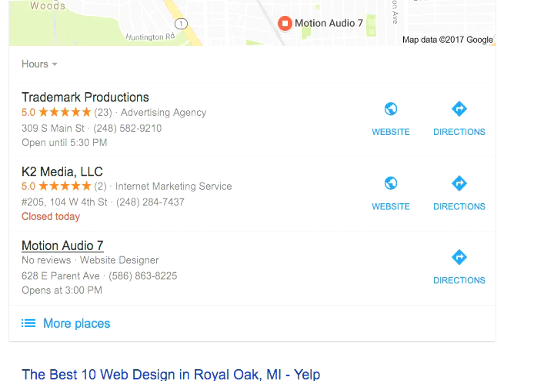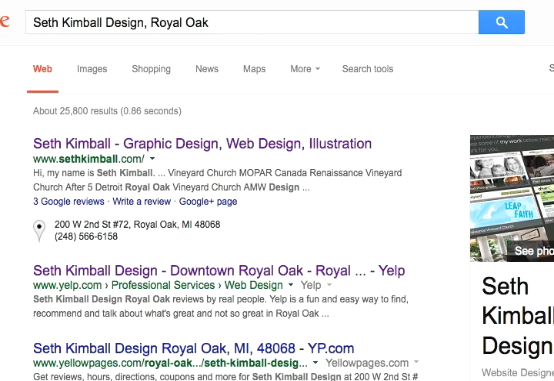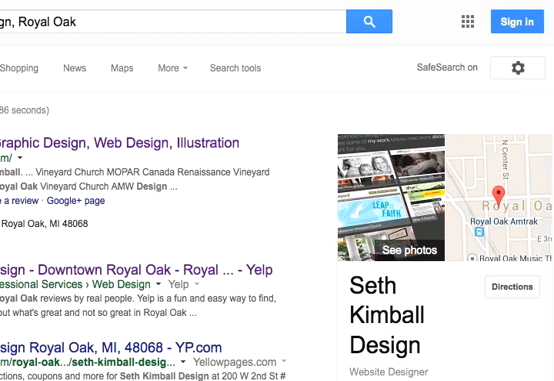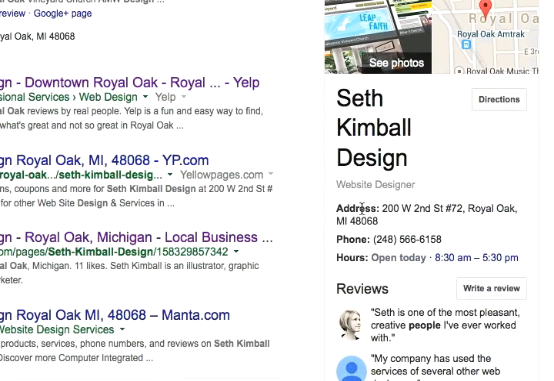And I used this web design Royal Oak as an example because I am in web design. I do web design, and now I don't do a ton of SEO, neither local SEO nor organic SEO, but I do use my own listing as an example quite often because it's easy for me to make edits and see what changes. So when I look at my own listing in the knowledge graph, I do not have any stars. And no stars show up in other ways that my listing is listed as well, and I want to change that.